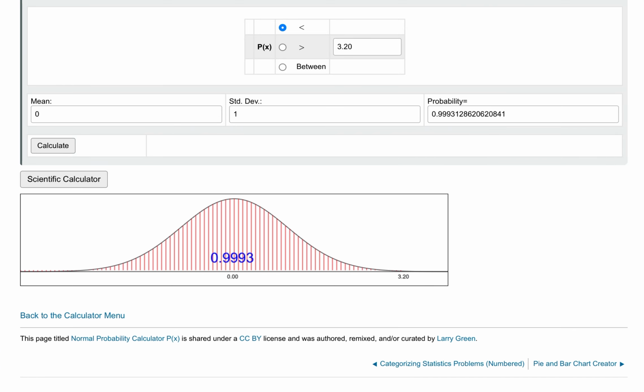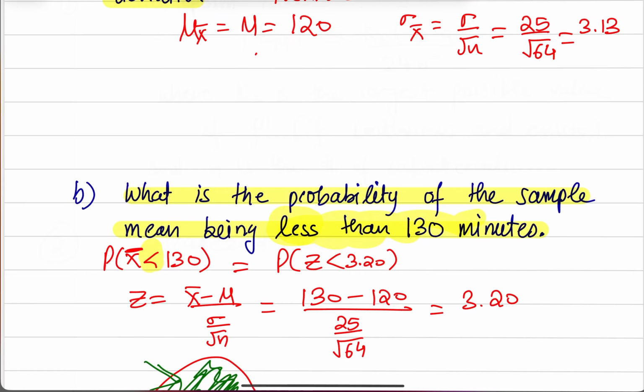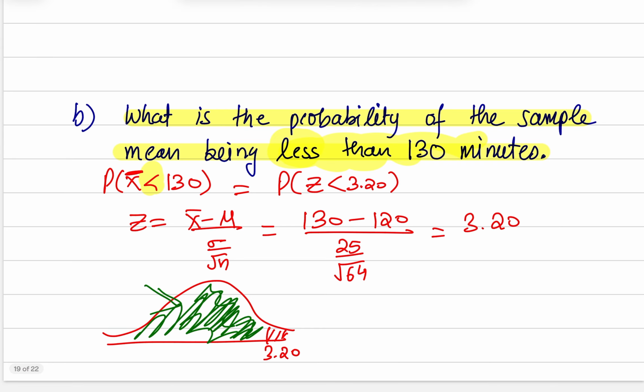It turns out to be 0.9993, which is kind of expected. We knew that there's a lot of area, since the z-score 3.20 is far on the right. So 0.9993 is the area or probability.